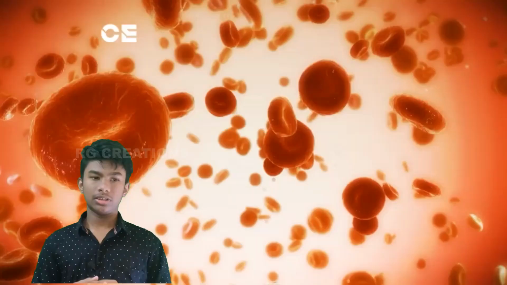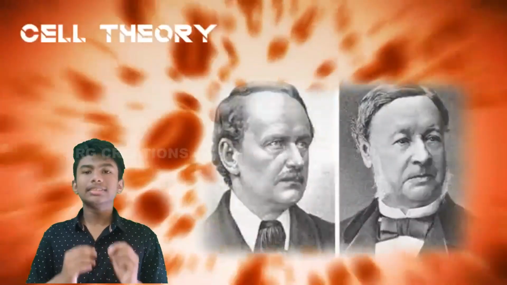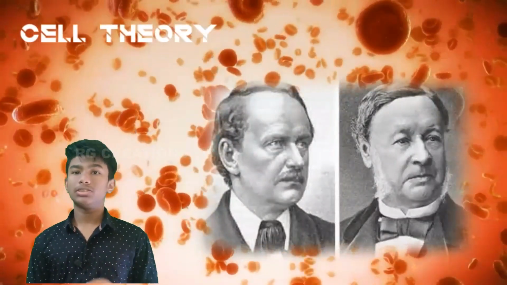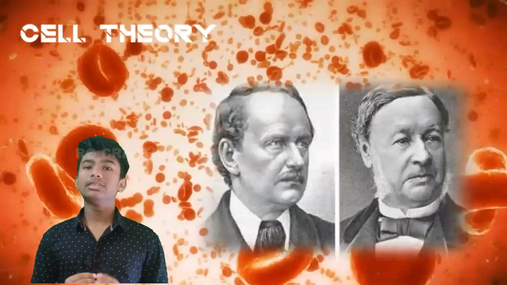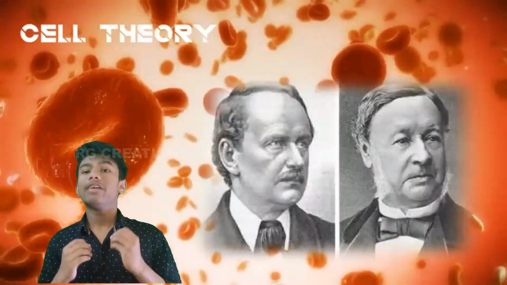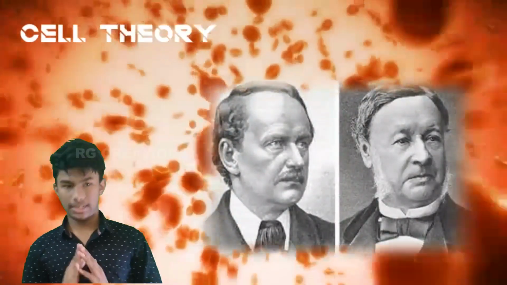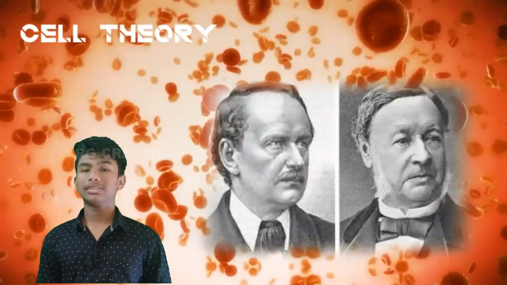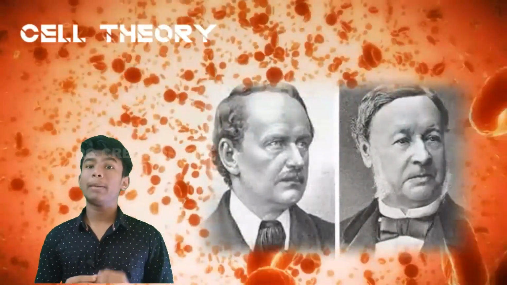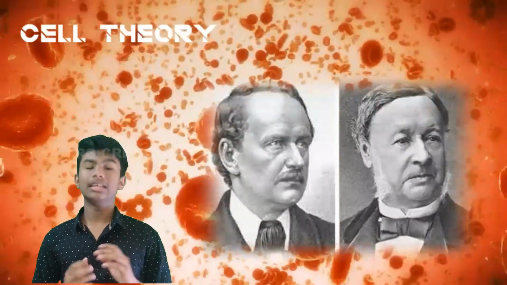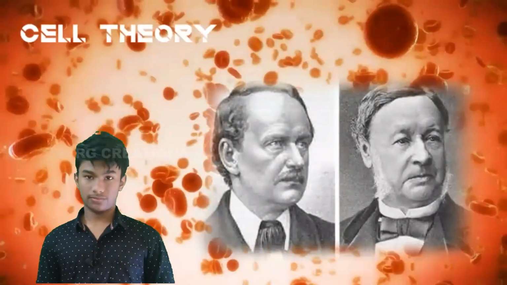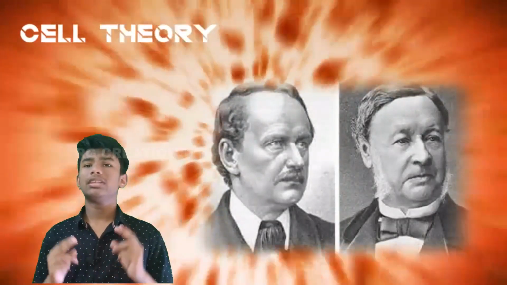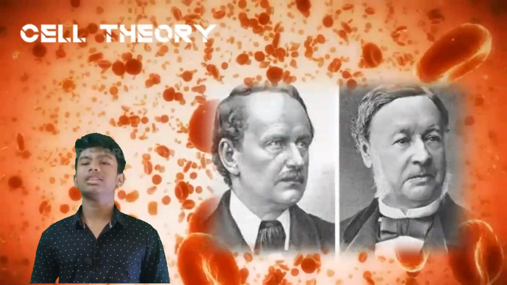a lot more. Cell theory. The cell theory was proposed by Schleiden and Schwann in 1839. The first point in cell theory was that every organism is made up of cells. The second point was that each cell arises from a pre-existing cell. The third point was that the cell is the fundamental unit of life. These were the main things proposed in cell theory.